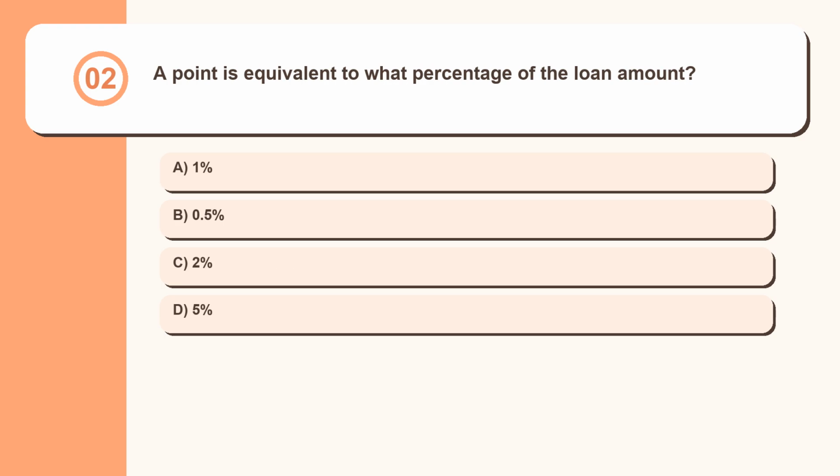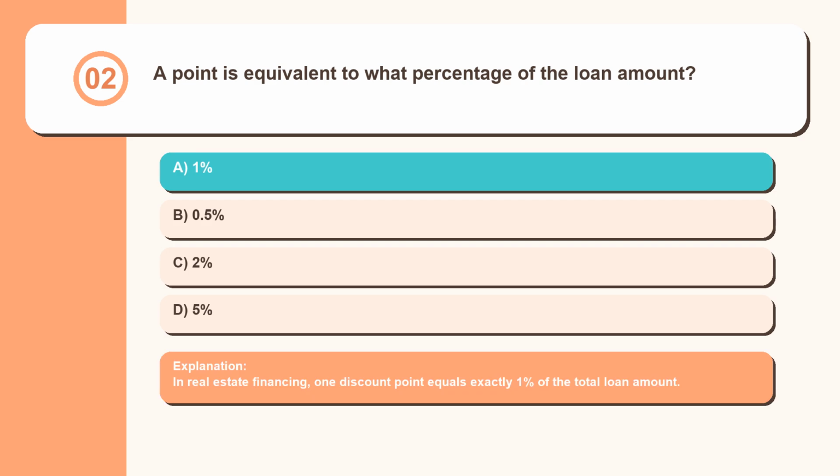Question 2. A point is equivalent to what percentage of the loan amount? 1%, 0.5%, 2%, 5%. In real estate financing, one discount point equals exactly 1% of the total loan amount.